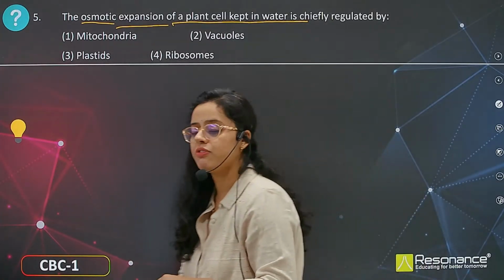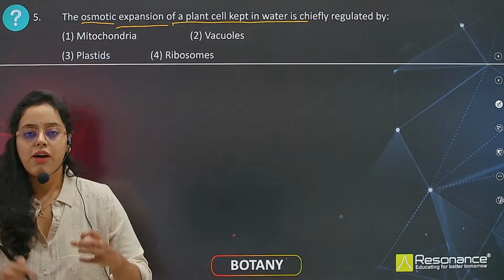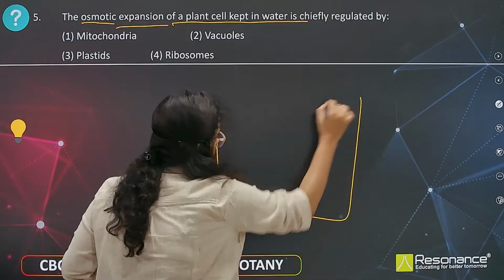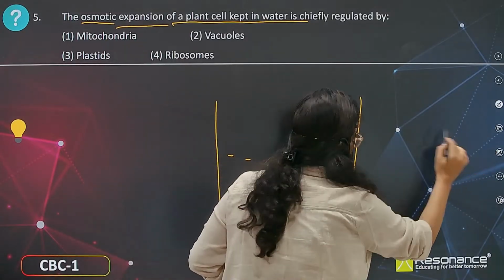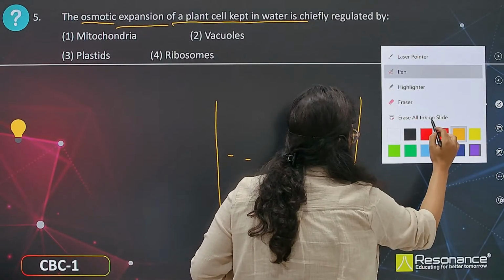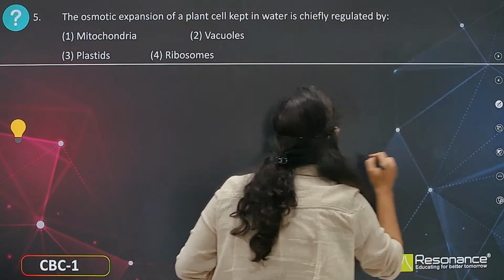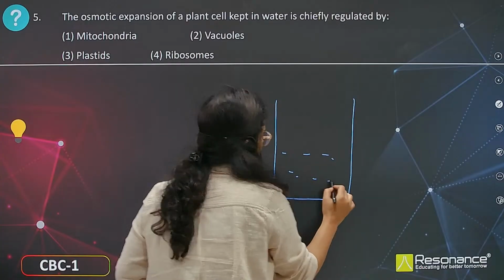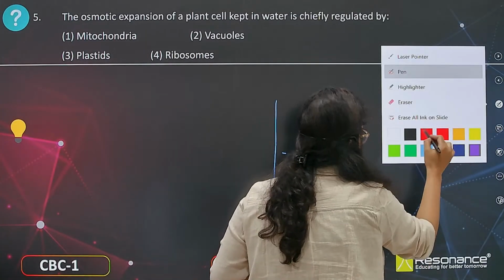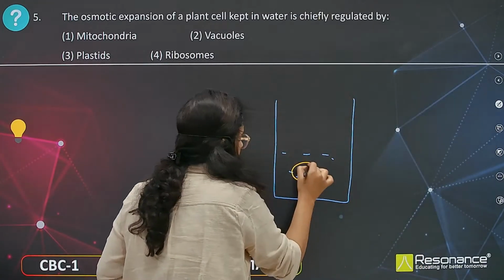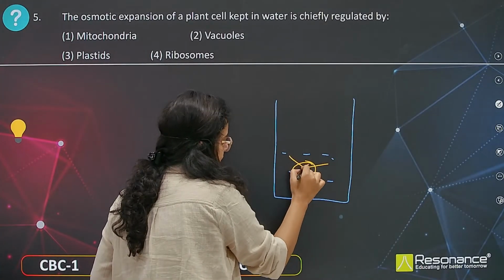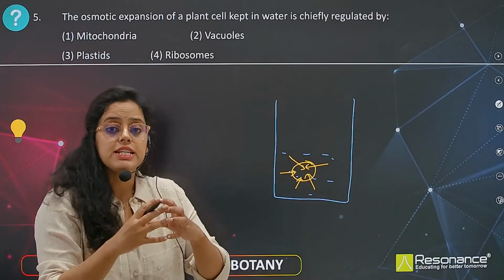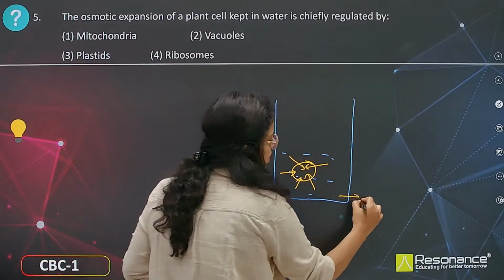The cell is swelling because, if this is a jar of water and a cell is placed, what happens? The water travels inside. Why does the water travel inside the cell and the cell swells? Because this is a hypotonic solution.